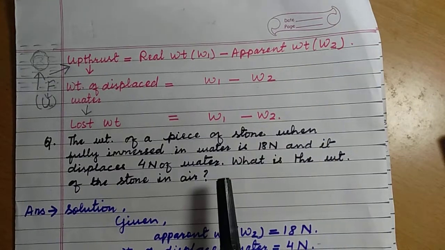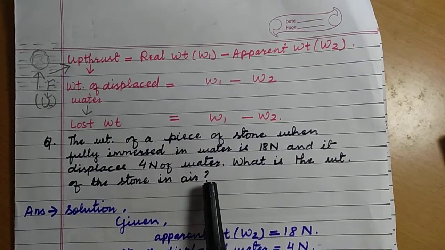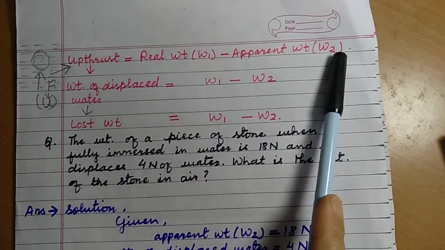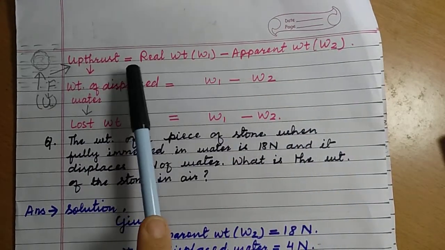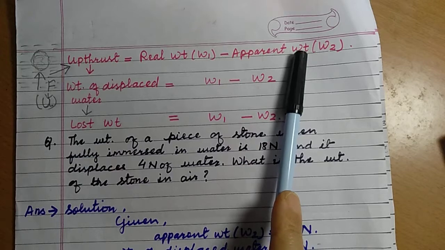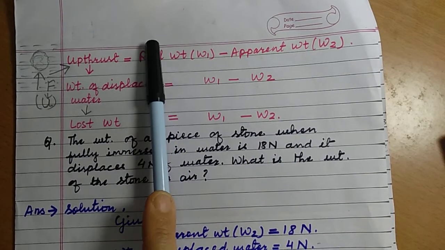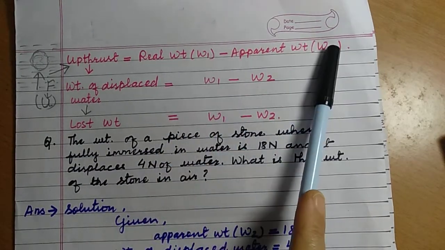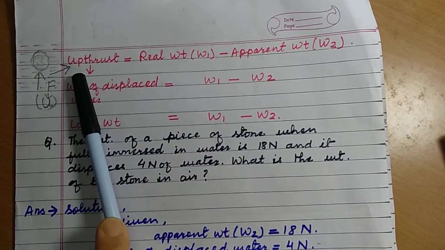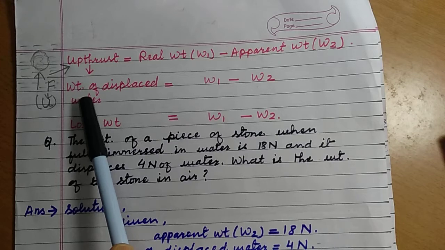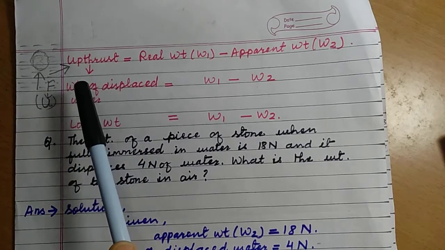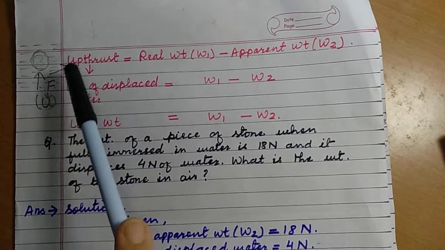If you have to calculate upthrust, then what do you have to do? Real weight minus apparent weight. Apparent weight means false weight in water. So if you subtract apparent weight from real weight, the weight in air, W1 minus W2, then you will find upthrust. That is easy. Then upthrust is always equal to the weight of displaced water, and the weight of displaced water is always equal to lost weight. So these three are the same.